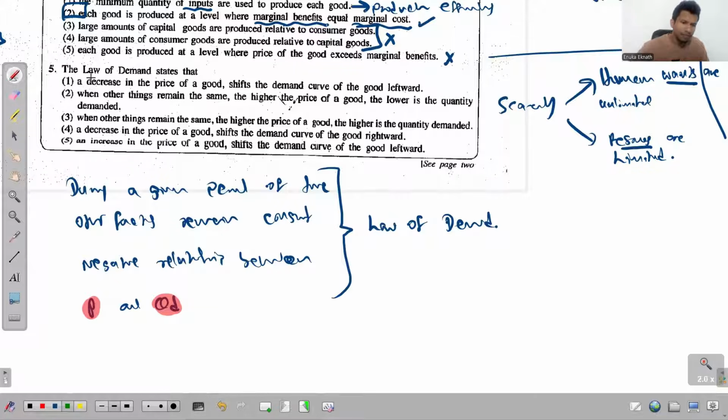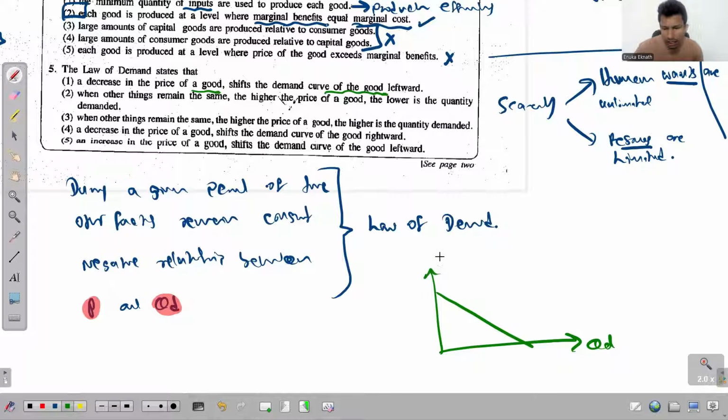Look at the first one. It says a decrease in the price of a good shifts the demand curve leftward. I told you that the law of demand talks about two variables, price and the quantity demanded. On this axis we represent the quantity demanded and on this axis we represent the price. So when QD changes as a result of changing P, what happens to the demand curve?